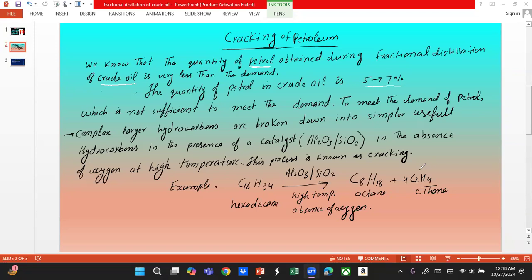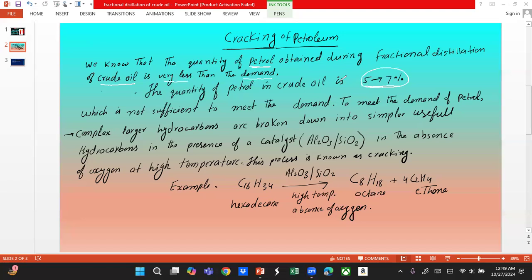We know that the quantity of petrol obtained during fractional distillation of crude oil is very less, but its demand is very high. The quantity of petrol obtained is only 5 to 7%, which is too low. So this is not sufficient to meet the demand of petrol required in daily life. So, in order to meet the demand of the petrol, what we will do,